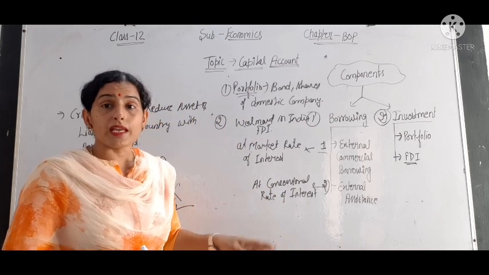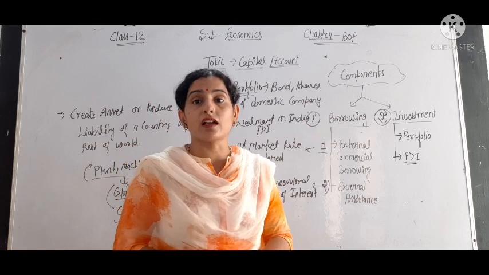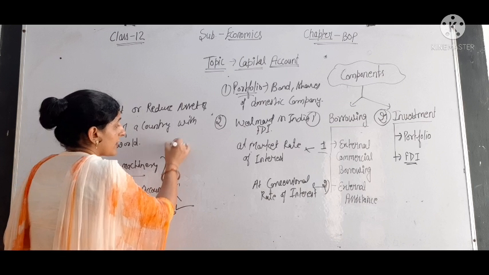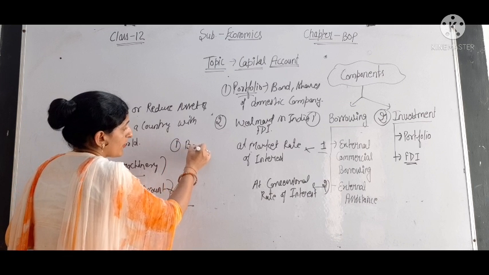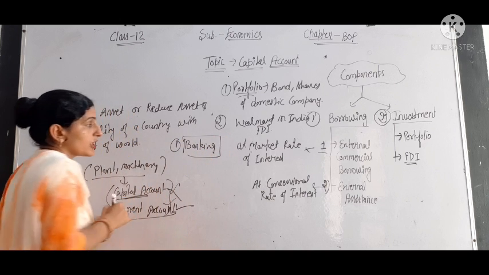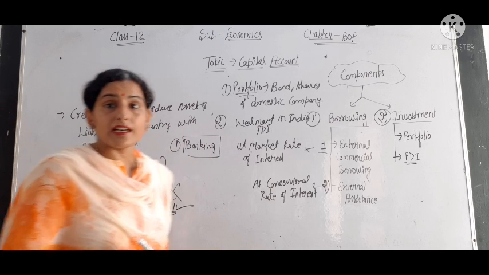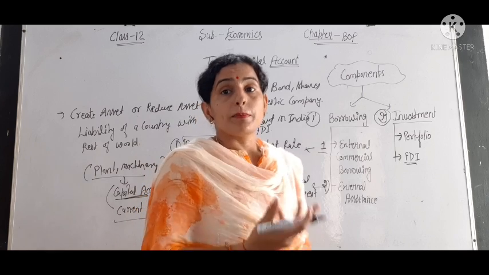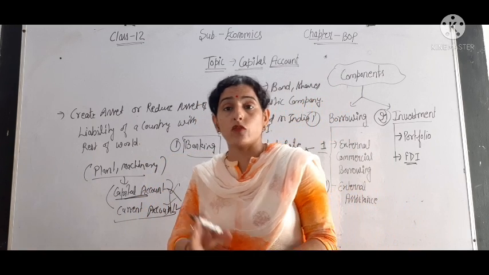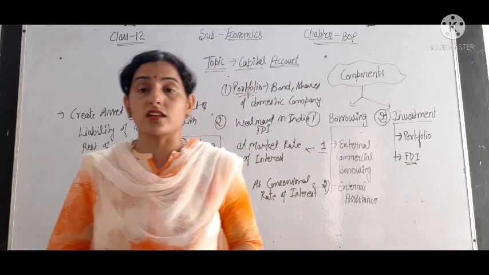These are the main components of the capital account. There are also other components, like banking. Banking is included in the capital account as banks play the role of changing currency, meaning they convert foreign currency into domestic currency.